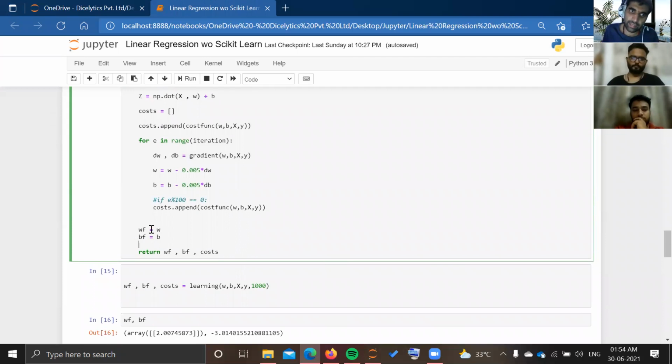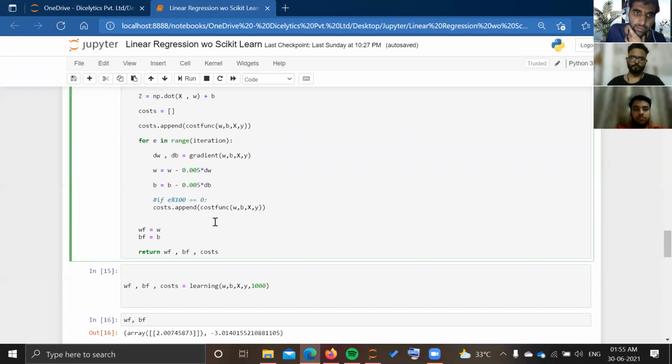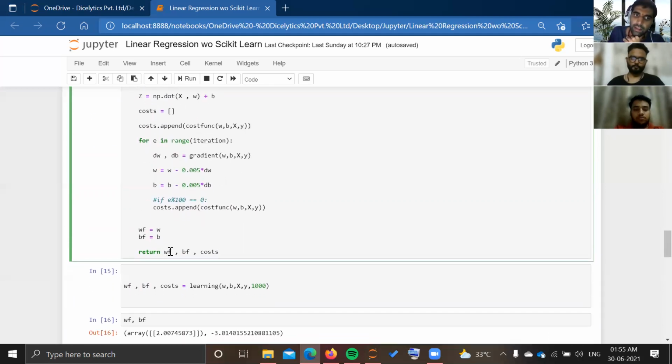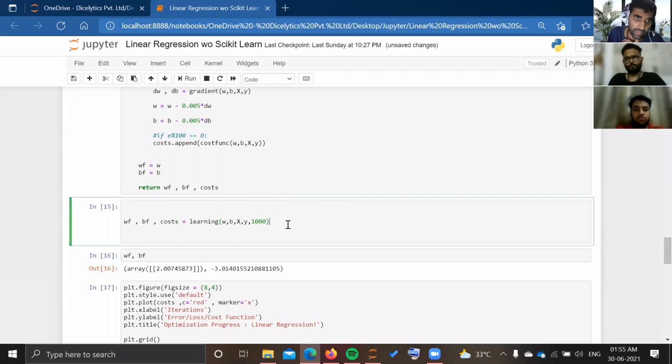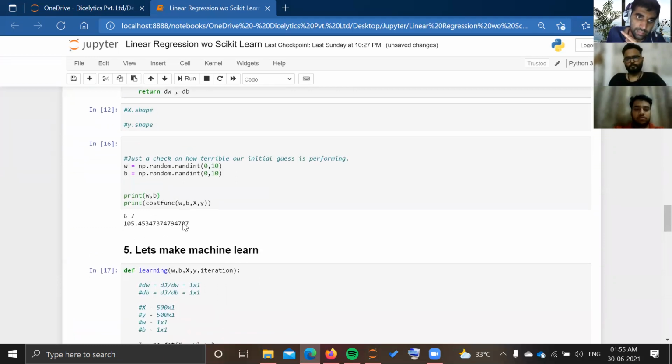Finally, after 1,000 iterations, or whatever number of iterations I provide in my learning function, I will assign my final values as wf and bf, and this function will return the final values of w and b, as well as this cost list. So I will run this function. Here you can see I have generated the values of w and b as 6 and 7.